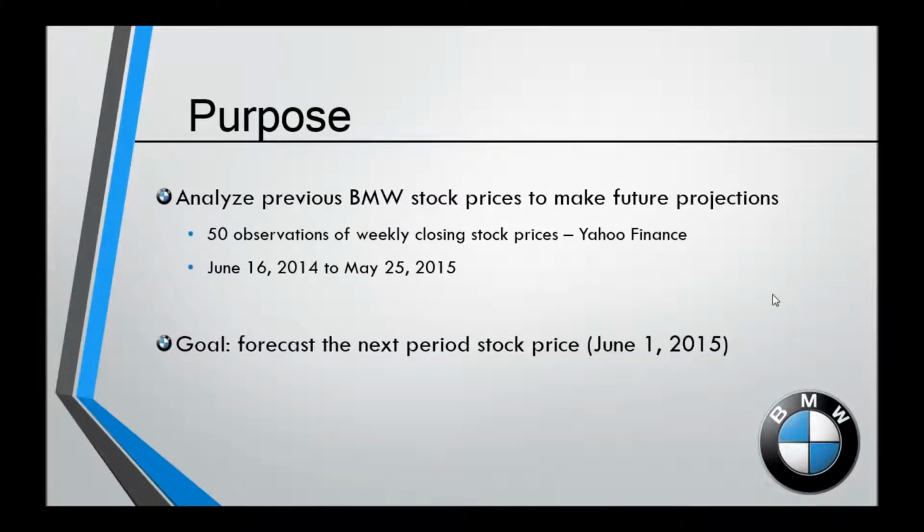So the purpose of this time series analysis was to analyze a stock. I chose BMW stock to be able to make a future prediction on what the next period stock price would be. I collected 50 observations of weekly stock prices from Yahoo Finance. The time period goes from June 16th, 2014 to May 25th of 2015. So that's Mondays from June 16th to this previous Monday, the 25th. And again, my goal was to forecast the next period stock price, which lands on this coming Monday, June 1st of 2015.